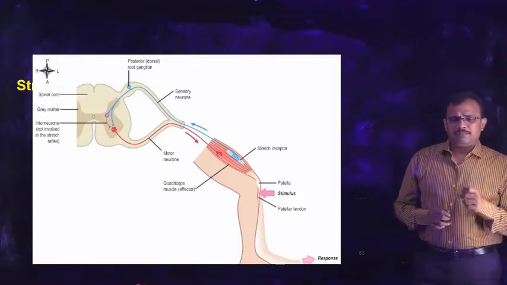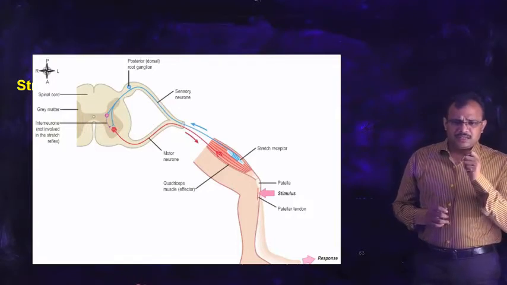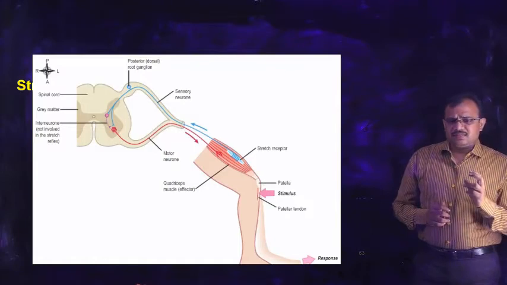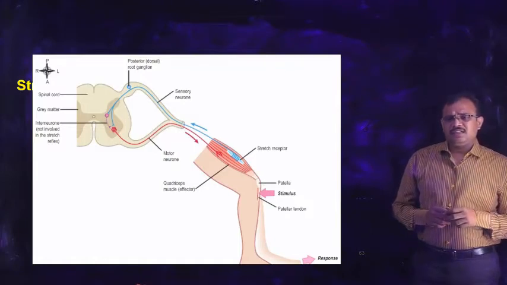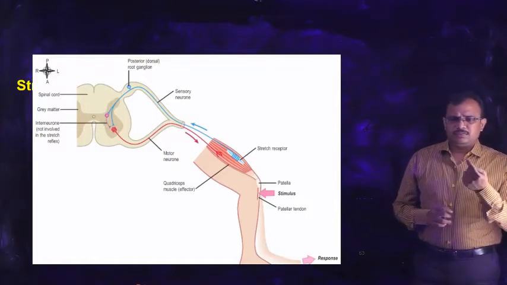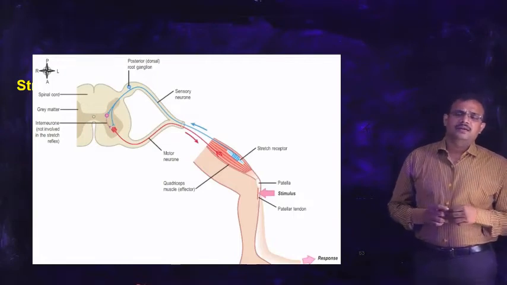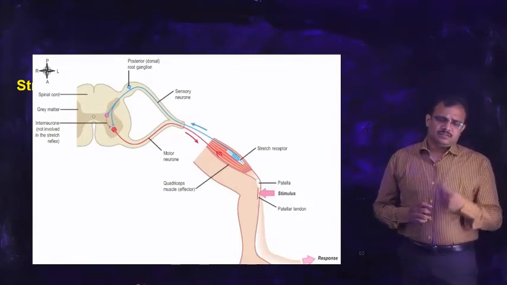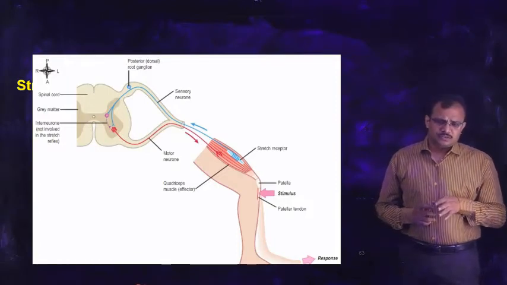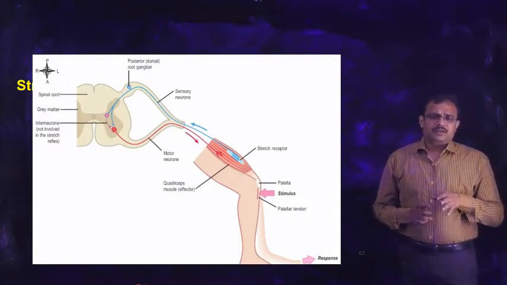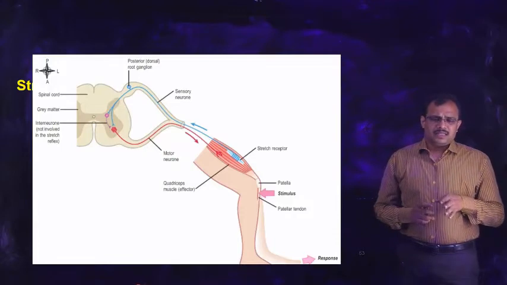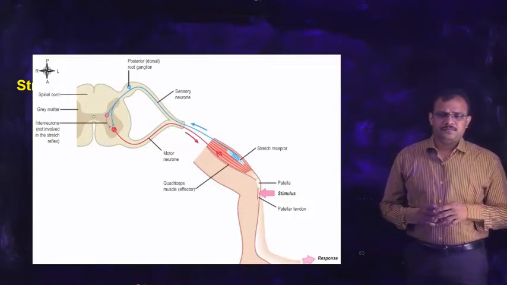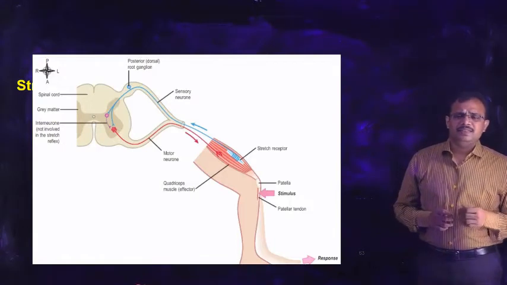Whenever we tap that particular region with a knee hammer, the stretch receptors are stimulated, which leads to stimulation of the upper motor neuron and lower motor neuron, and this once again leads to contraction of the muscle. This leads to movement of our lower limb, or we can say the foot forward. This is an example of a stretch reflex.